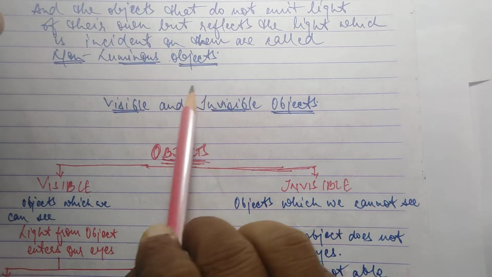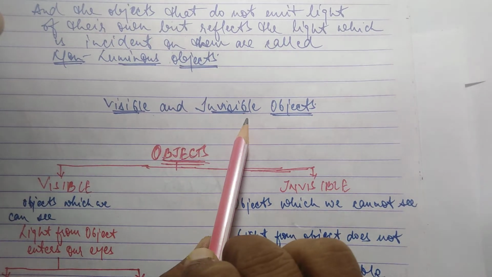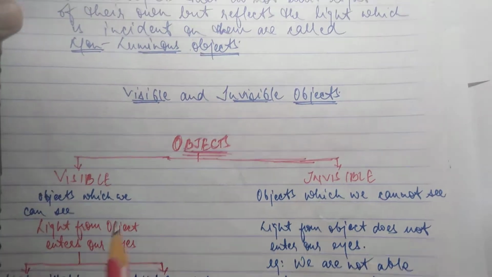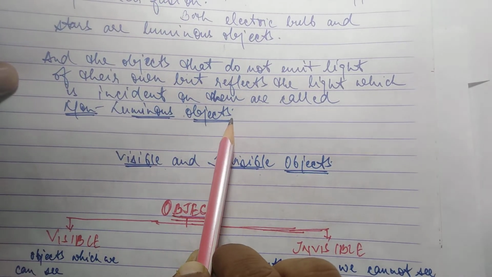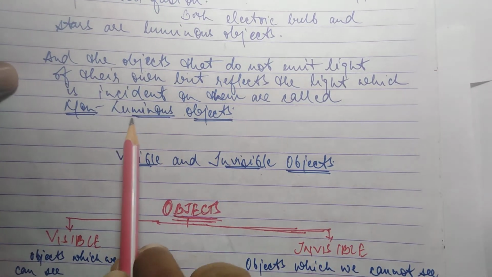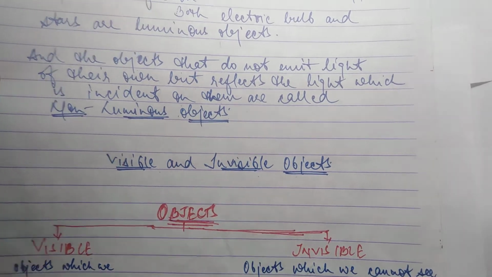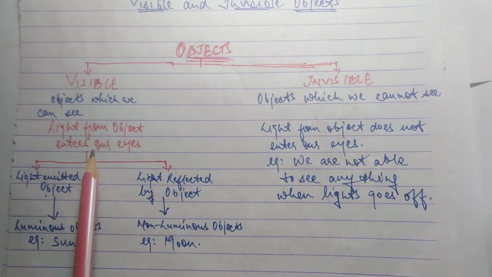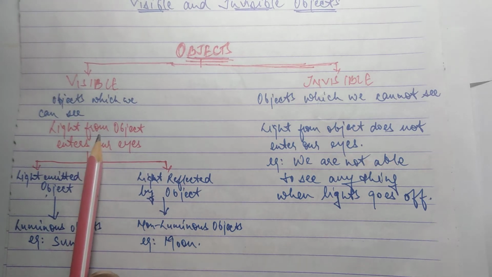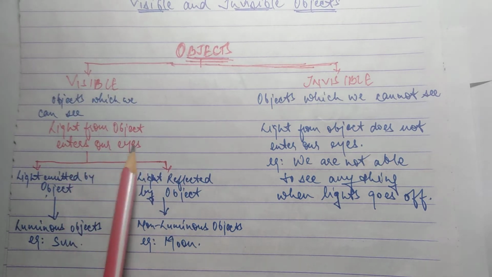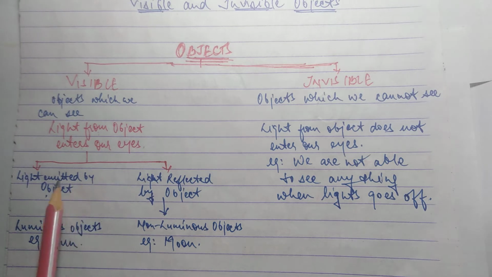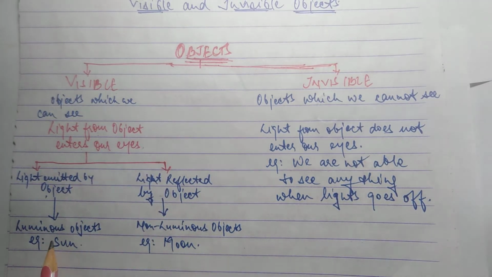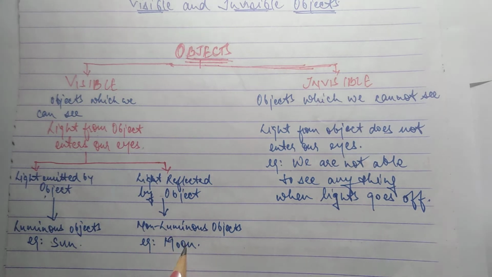ठीक है. Now visible and invisible objects. Visible मतलब जो दिखता है, invisible जो नहीं दिखता. इसका example है moon. The moon doesn't shine on its own. It reflects the sunlight. Visible objects are those which we can see, when light from the object enters our eyes, either emitted by the object or reflected by the object. इसमें है luminous objects और इसमें है non-luminous objects.